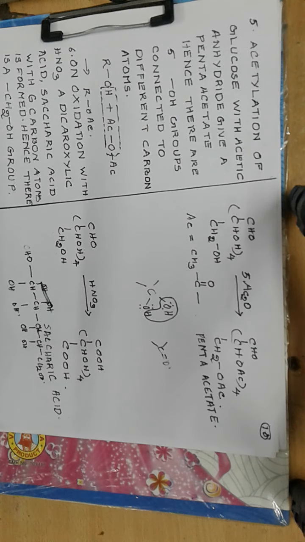Now the thing is that we don't know the configurations of the asymmetric carbon atoms. That we will see later. Thank you.